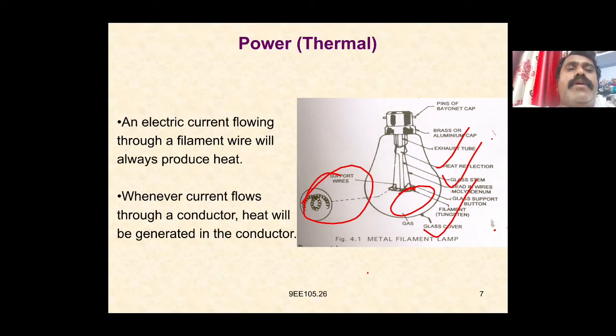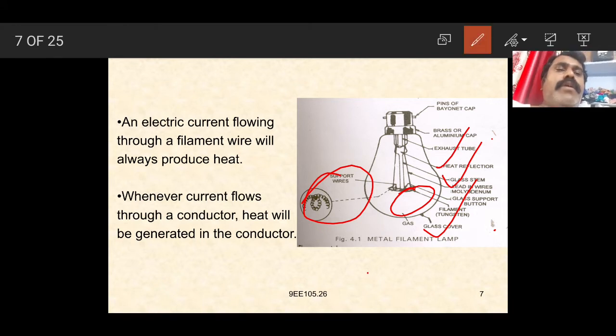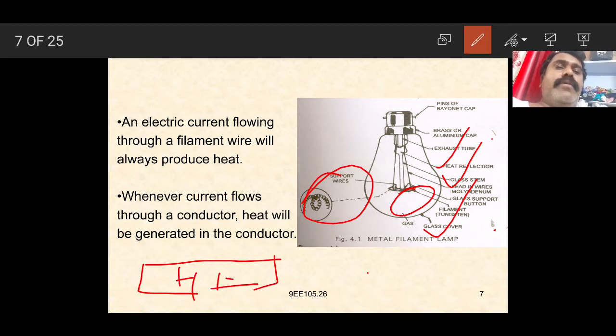Whenever the current flows through the conductor, heat will be generated in the conductor. Whenever the current passes through the coil or the conductor by applying the voltage, some heat can be generated.